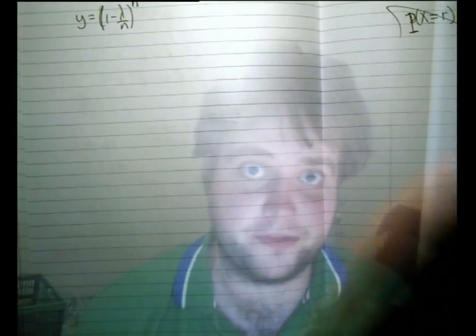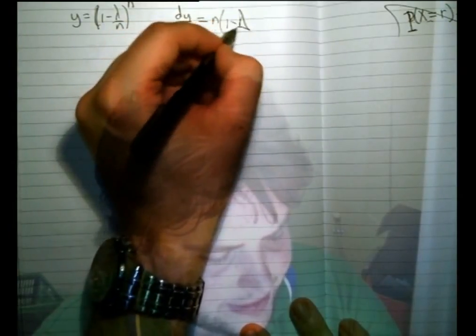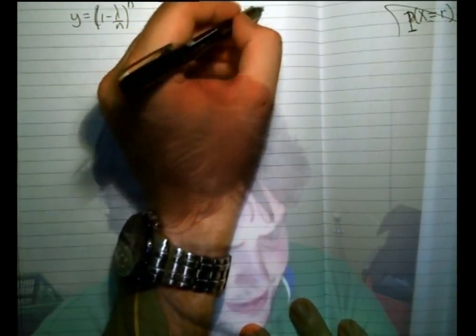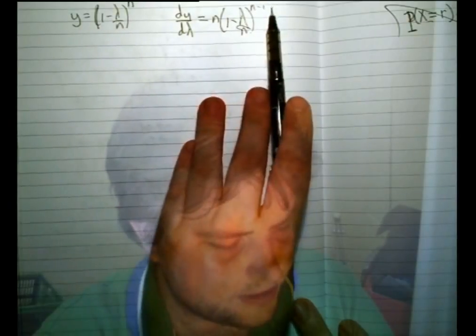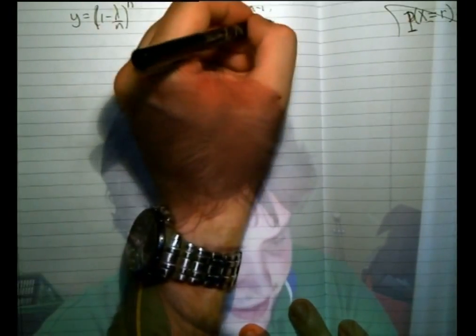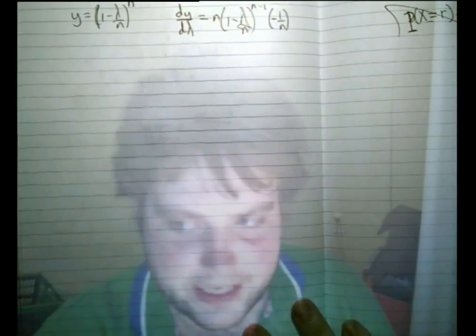I'm going to simplify this thing. Let's say y equals (1 minus lambda over n) to the n. This is the thing we're trying to simplify a bit, until it becomes more familiar to you. The way I'm going to do this is take the derivative dy by d lambda. That's going to be n times (1 minus lambda over n) to the n minus 1. So we pull that out in front, take the power down by 1, and we've got the chain rule there, so we multiply by minus 1 over n.